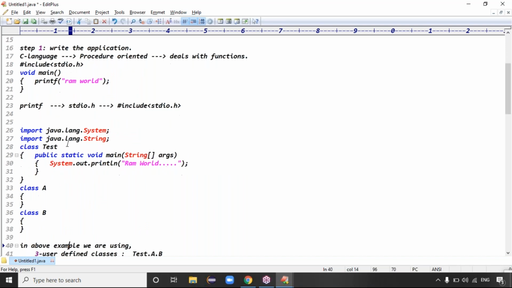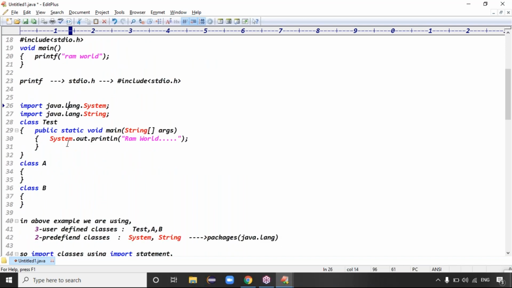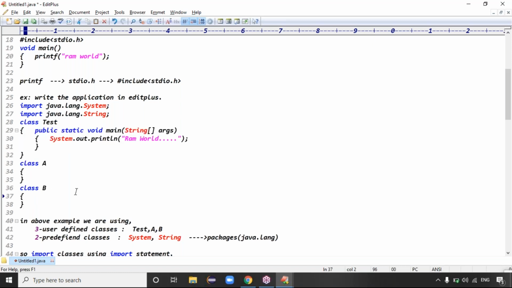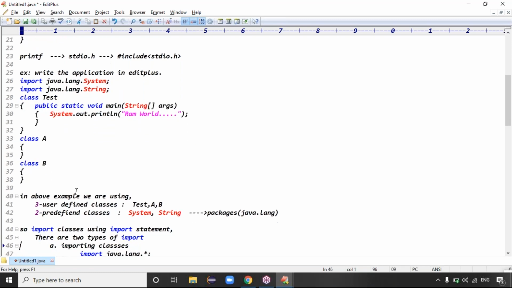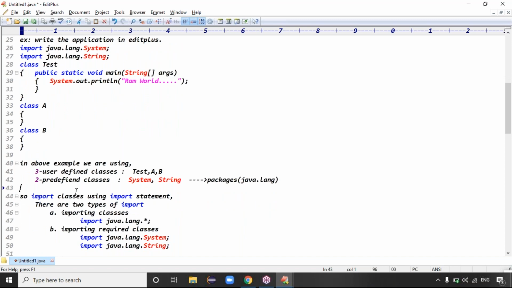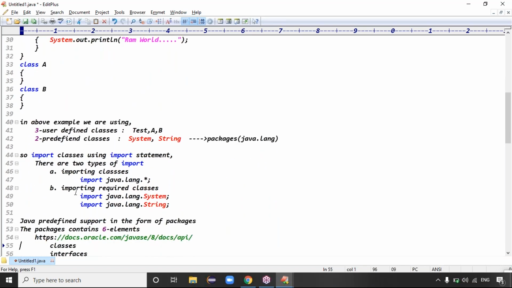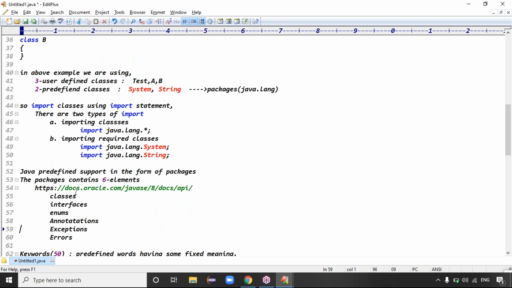Today you can write the application in EditPlus. Here, how many classes are we using in total? 3 user-defined classes. How many predefined classes? 2. What are the 2 predefined classes? One is the System class and the other is the String class. System and String belong to which package? The java.lang package. Then we have to import that package.